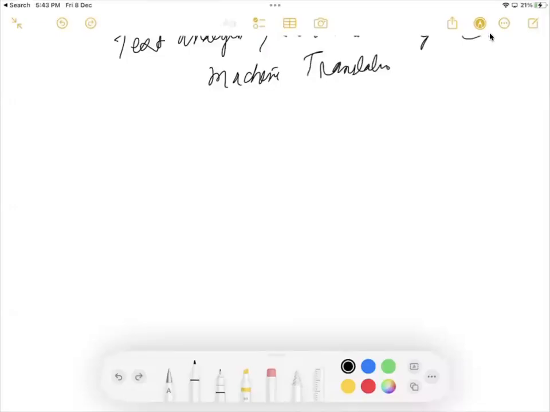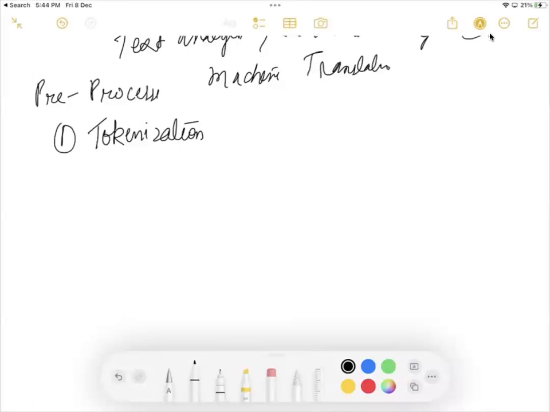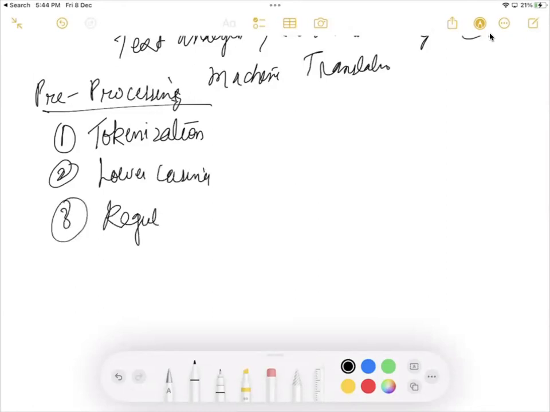Okay. So we already discussed in the roadmap. First of all, we have the data set. The second step is we are doing the pre-processing on the text. The one thing we already discussed is tokenization in pre-processing. The second one is lowercasing. And the third one is the regular expression.